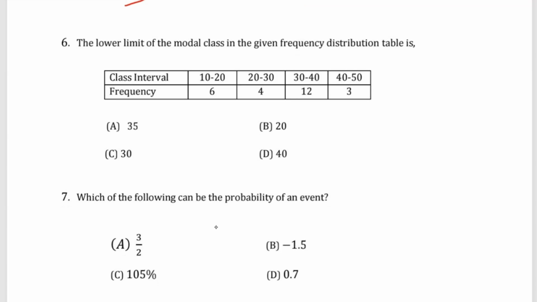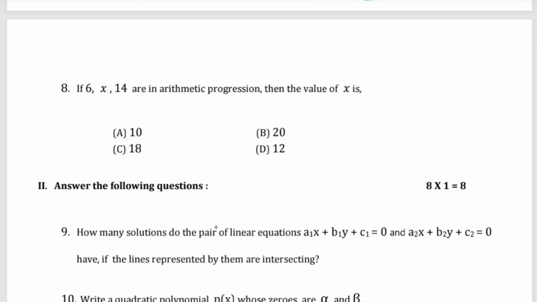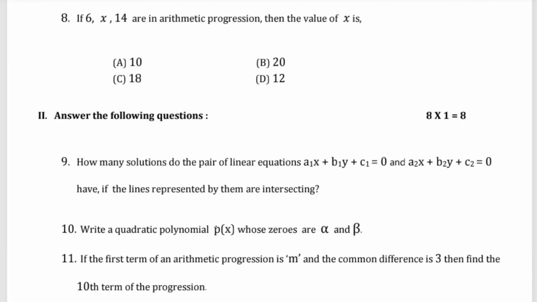Then question number 6: the lower limit of the modal class in the given frequency is 5, 20, 30, 40. Which of the following can be the probability of an event? 3 by 2, minus 1 by 1.5, 105 degree, 0.7. So question number 8: if 6, x, 14 are in arithmetic progression, then the value of x is 10, 20, 18, or 12.